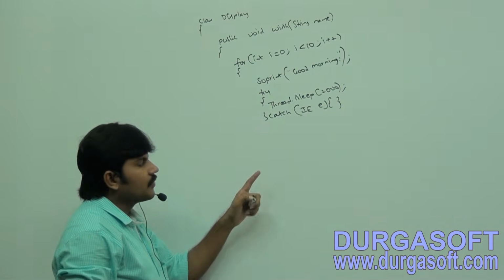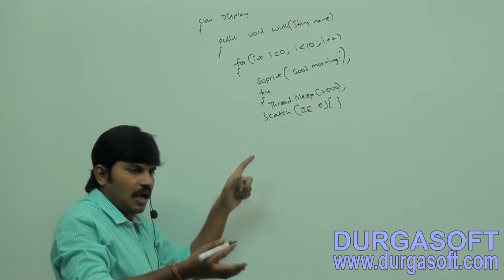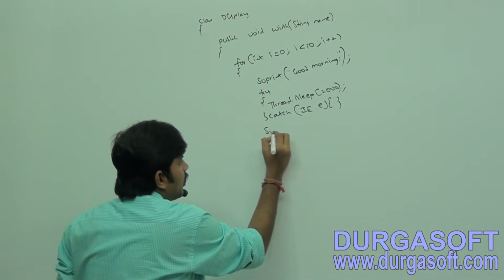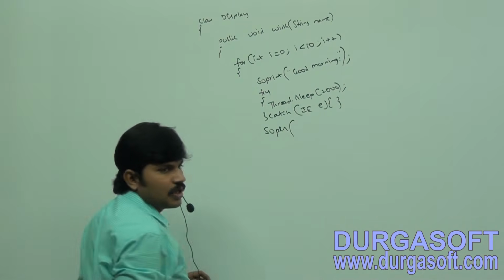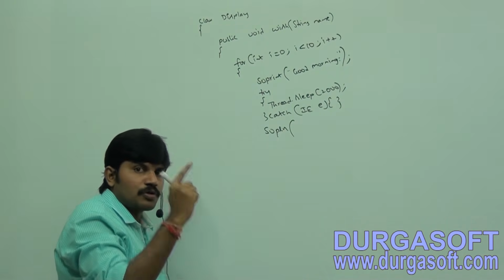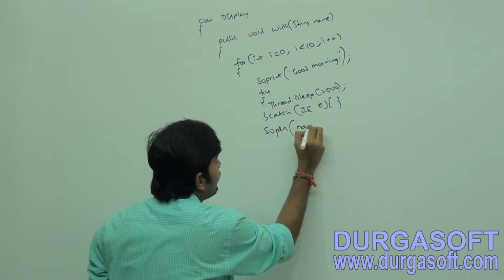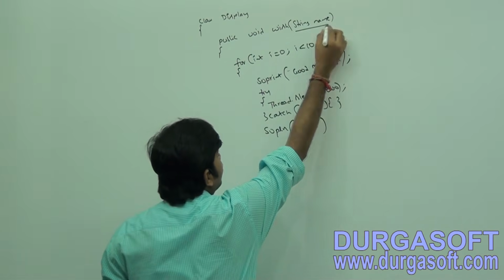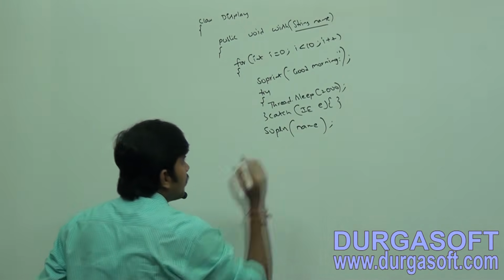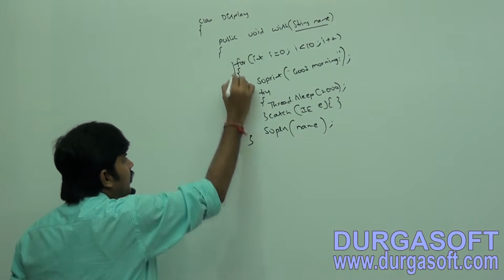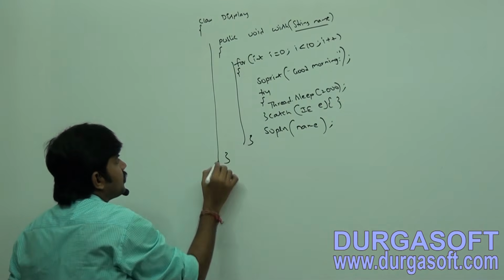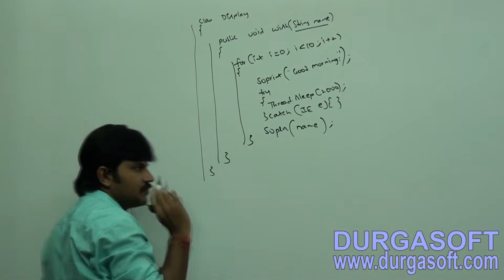After good morning and sleeping for some time, it wakes up and prints with System.out.println the name of whom you want to wish, whatever name we are passing. End of the for loop, end of the wish method, end of the class.